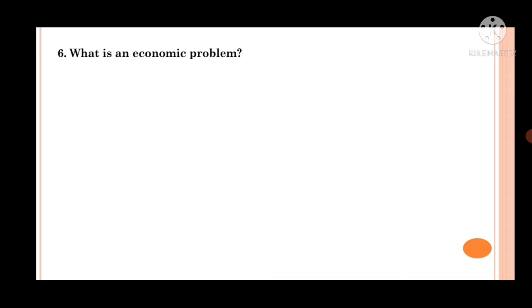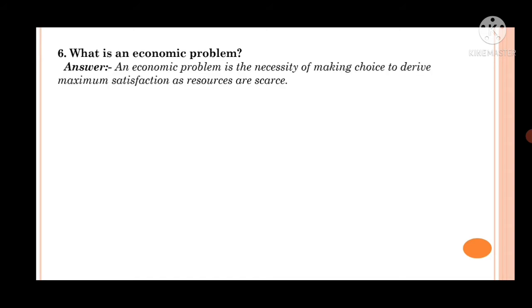What is an economic problem? And the answer is an economic problem is the necessity of making choice to derive maximum satisfaction as resources are scarce. So, an economic problem is the problem of making choice. Why we have to make a choice? Just to get maximum satisfaction out of limited resources, right? So, what is an economic problem? It is the problem of making choice, or you can say it is the necessity of making choice.